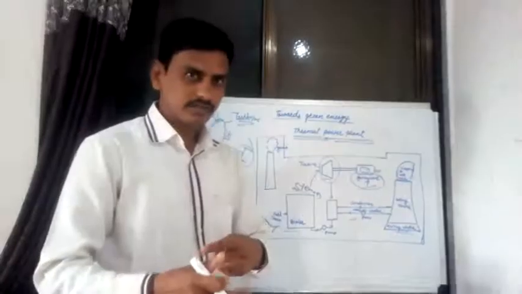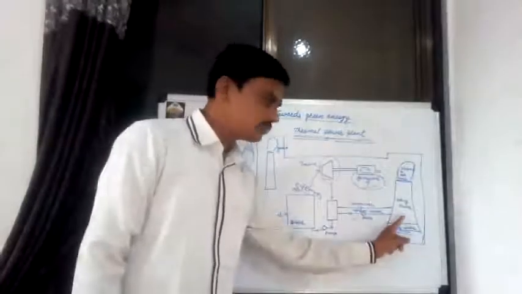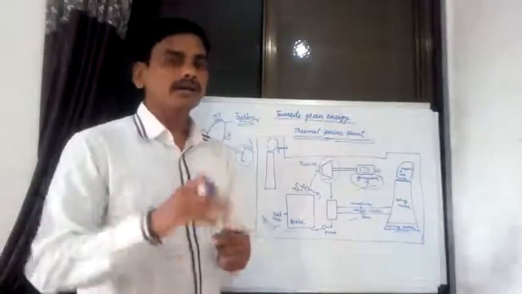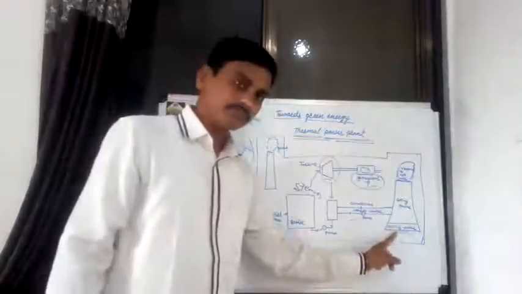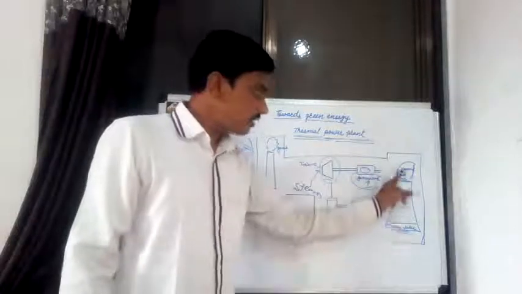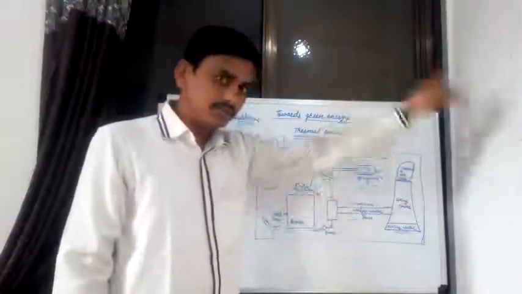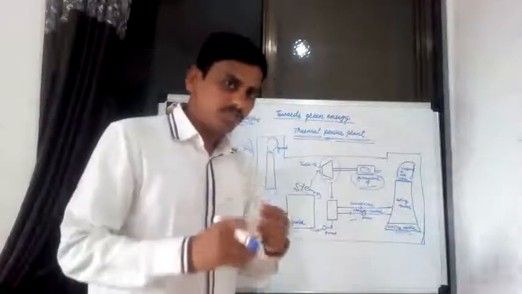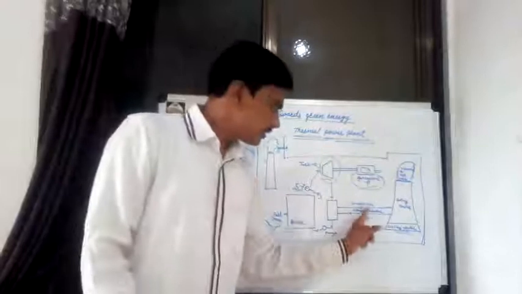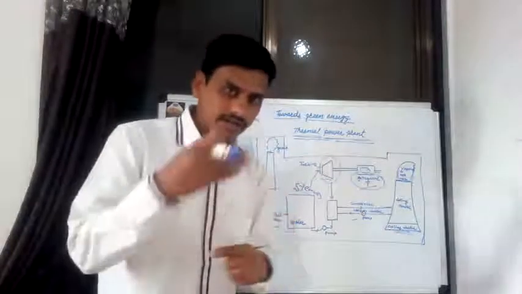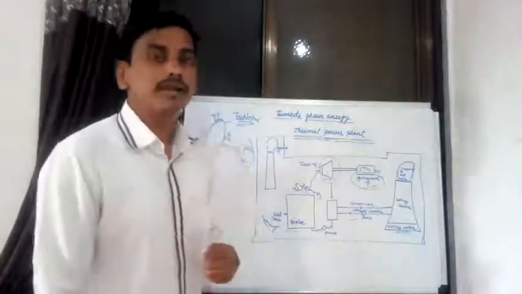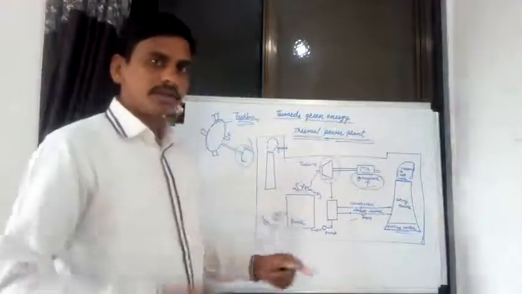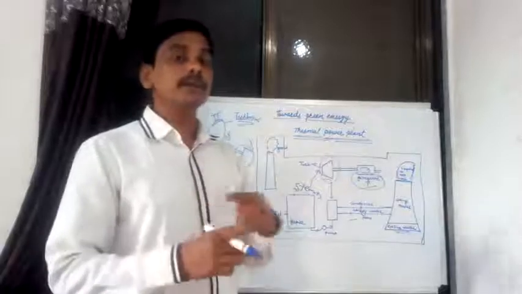Warm water enters into the cooling tower. In the cooling tower, the warm water is converted into cold water, and hot air and vapor are released outside the cooling tower. Then this cool water passes again into the boiler. That is known as recycling of water.